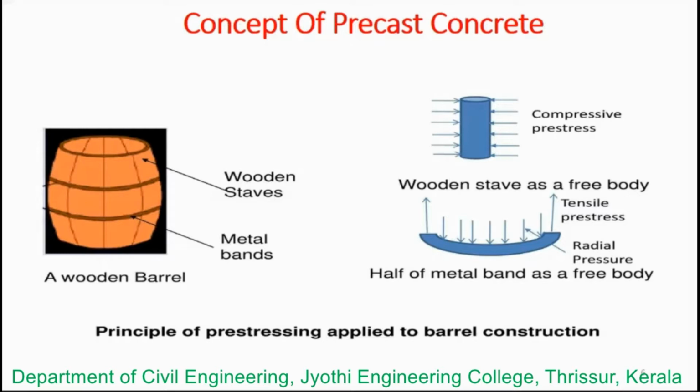When the barrel is filled with liquid, the liquid tries to create a hoop tension. So the hoop compression created by the metal band is going to counteract the hoop tension. When you fill the liquid, obviously hoop tension is created, and that is counteracted by the metal bands. Pre-tensioning of the spokes is one more example.